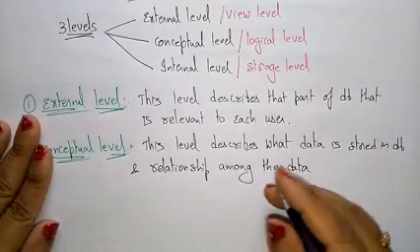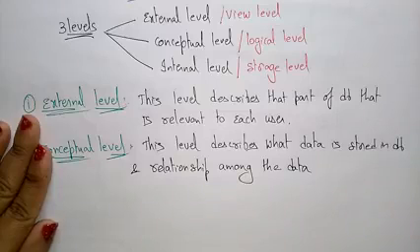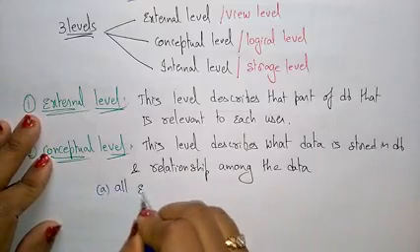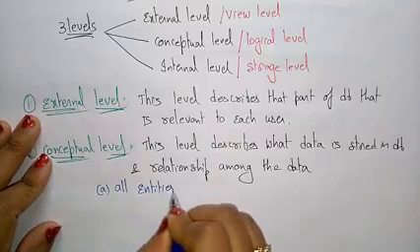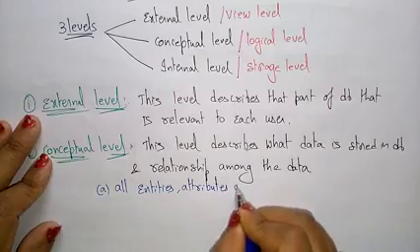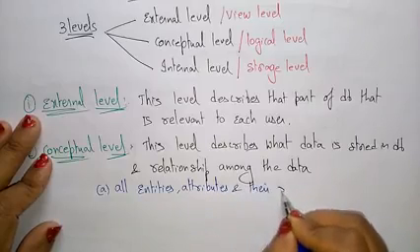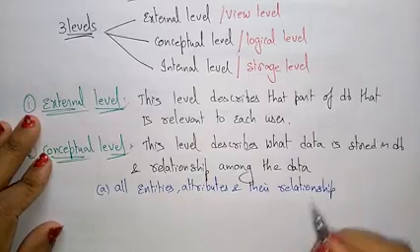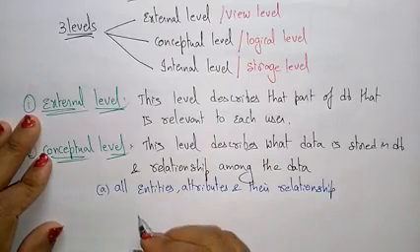So as examples for this, it represents all entities, attributes, and their relationships. And also the constraints on the data.